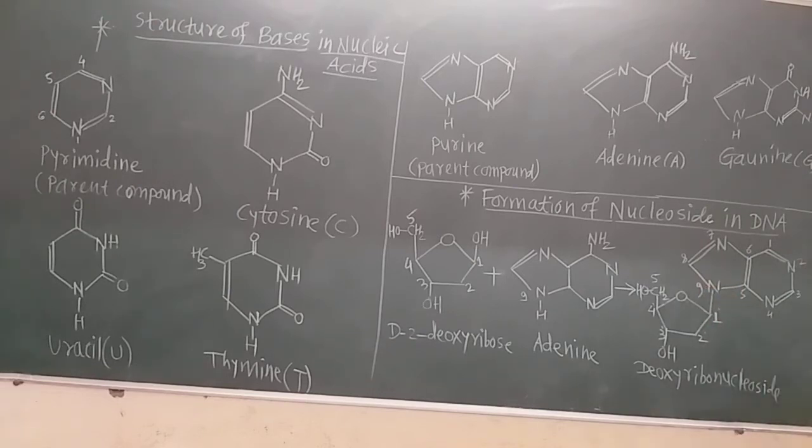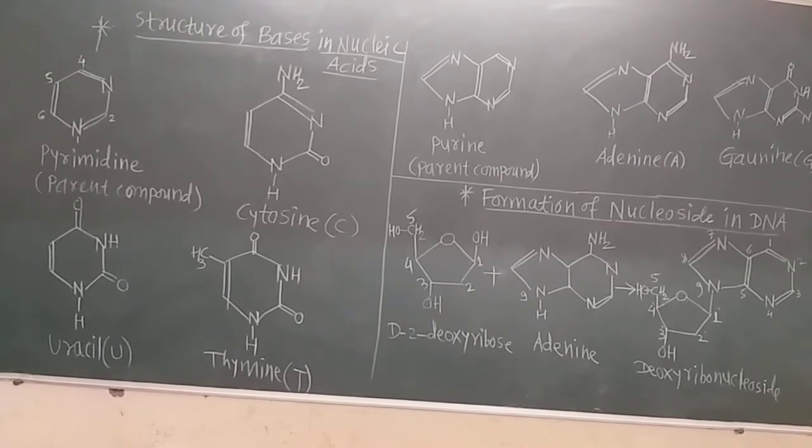This numbering is given to distinguish the atoms of these two different units, the nitrogenous base and the sugar unit. Remember that, it is very important.